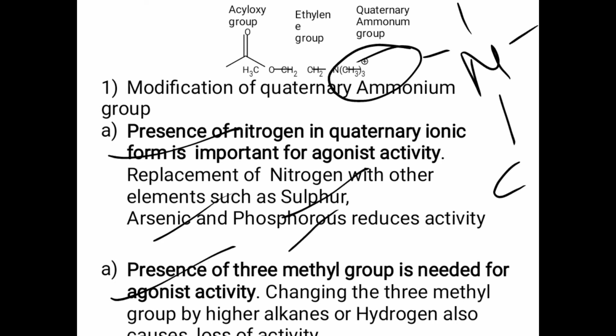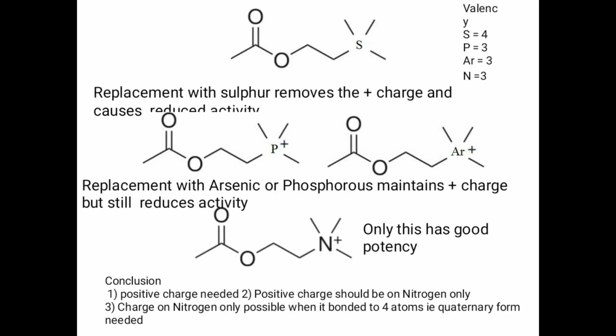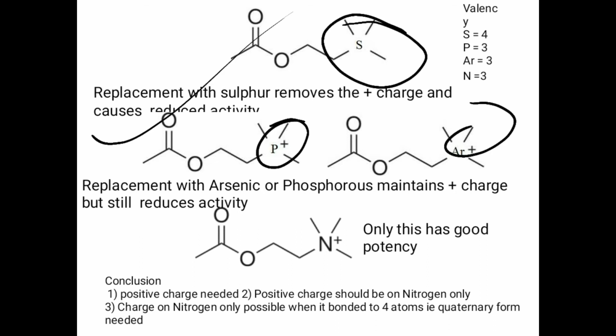Here, 1, 2 and 3, so there must be three methyl groups present. They should be attached to the quaternary nitrogen. Here you can see the replacement of nitrogen with sulfur causes a reduction in activity. Similarly, phosphorus and arsenic, if they are present, will reduce the activity.